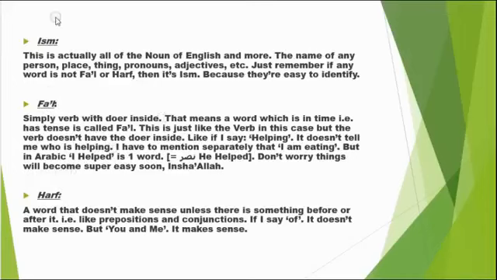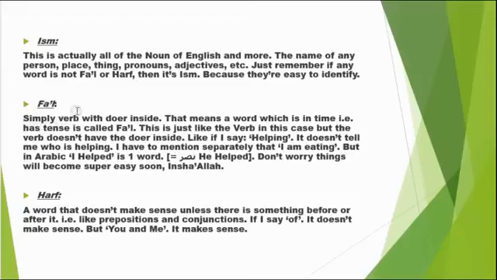So let me repeat. Ism is the noun in Arabic, but it is actually more. It includes more than a noun. It includes pronouns, adjectives and more. The fi'l is actually the verb with a doer. The verb with a doer, which is very crazy. If you know English, you know that is not possible.